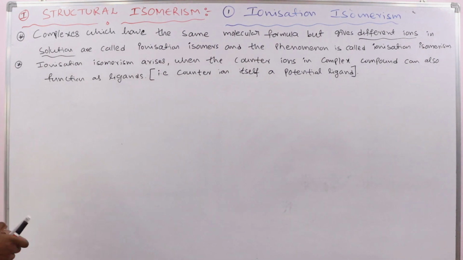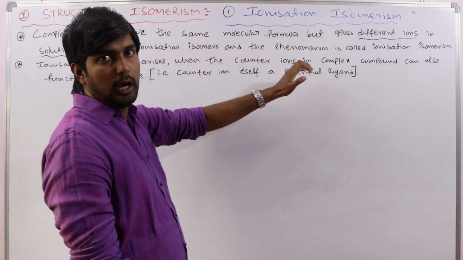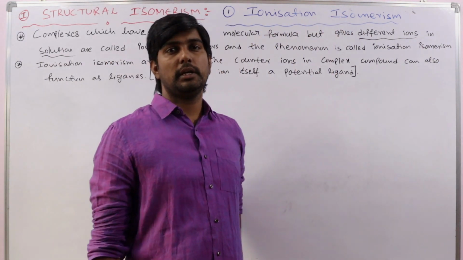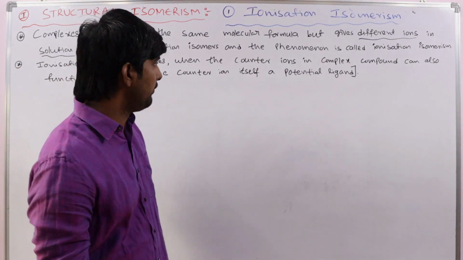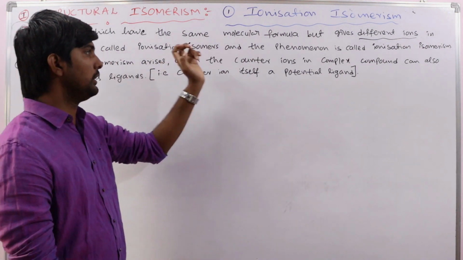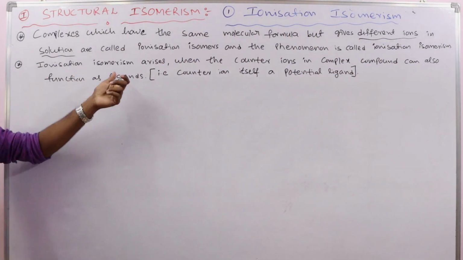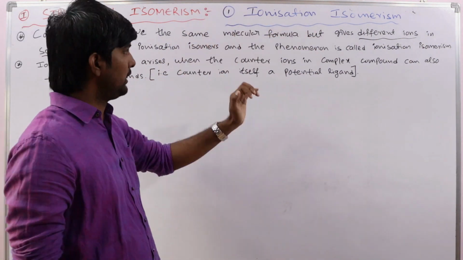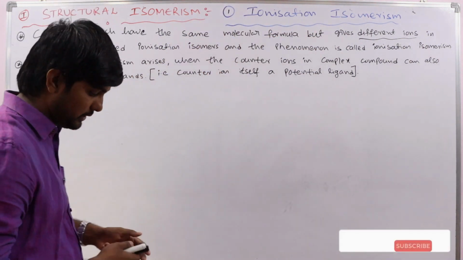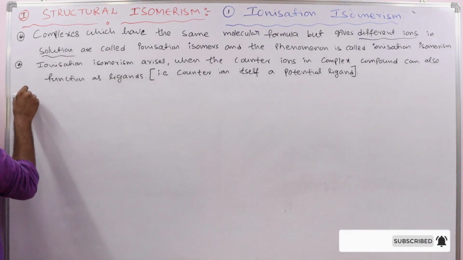This point is important here: ionization isomerism may not be possible in all complexes. It is possible only in complexes in which the counter ions in a complex compound can also function as ligands. We will discuss that with an example, then I will explain this point once again. So for example, here we have